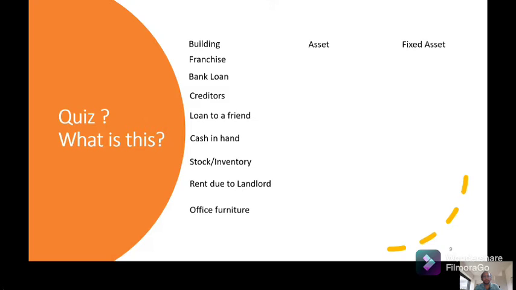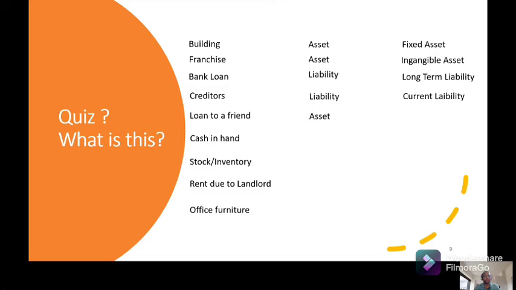Franchise is again an asset, and it is an intangible asset. Bank loan, it is a liability and long-term. Normally bank loans we take for a longer period of time, so it is a long-term liability. Creditors, it is a liability, again a short-term liability, so it is a current liability.